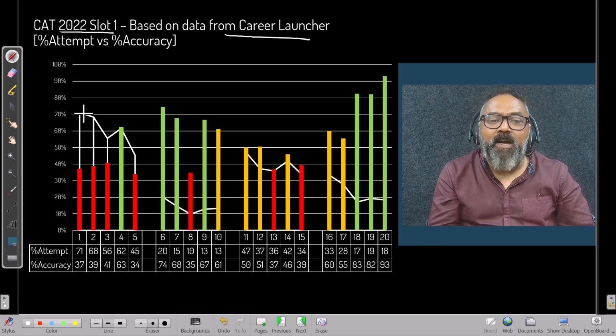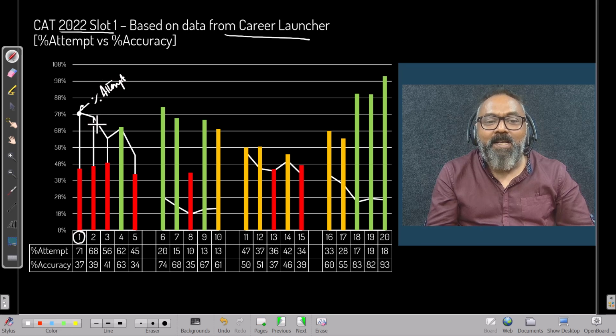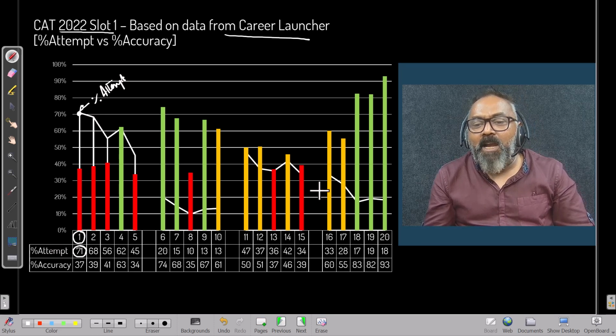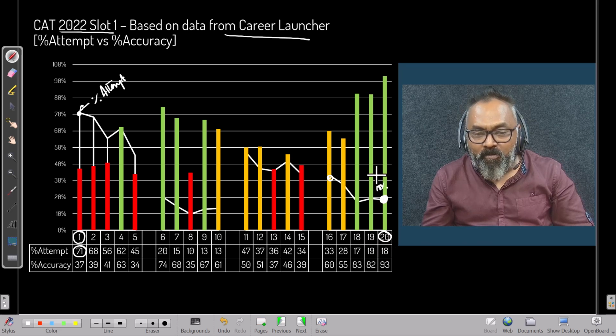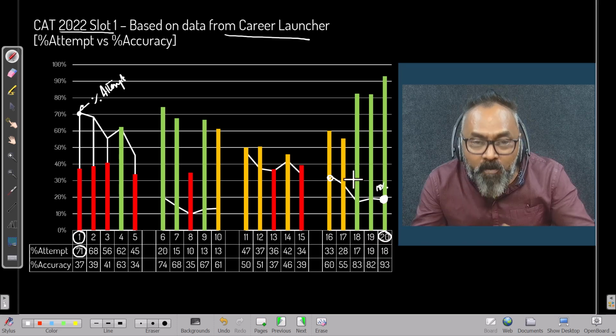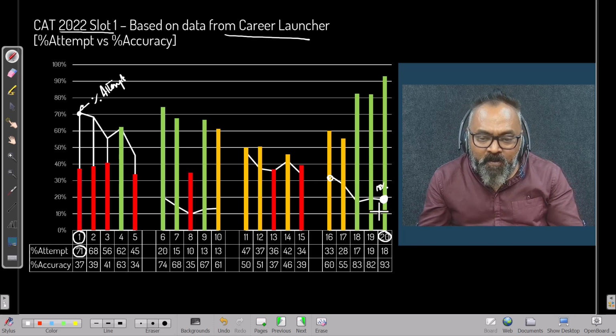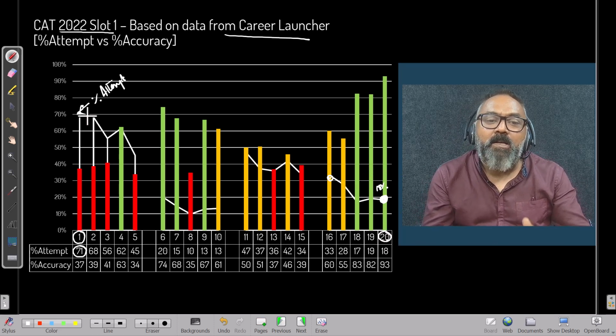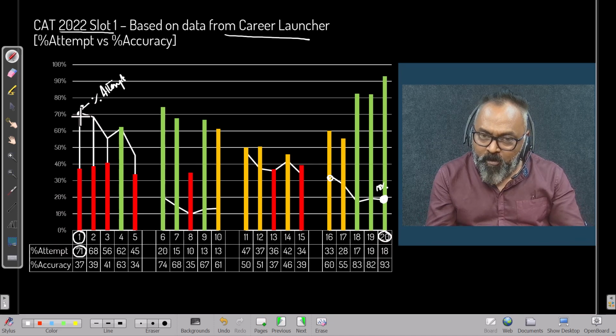Here, this particular point talks about the percentage attempt, which simply means for question number 1, 71% of the students attempted the question. And if I, for example, go to question number 20, that is 18% of the students who attempted the question. Okay, how many of the students took the test? 18% attempted question number 20, 71% attempted question number 1.